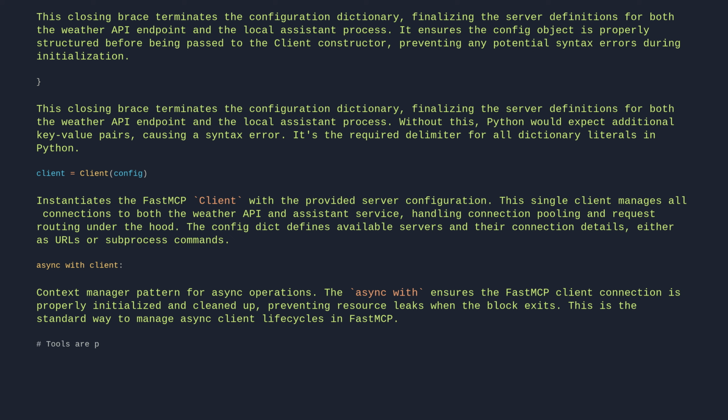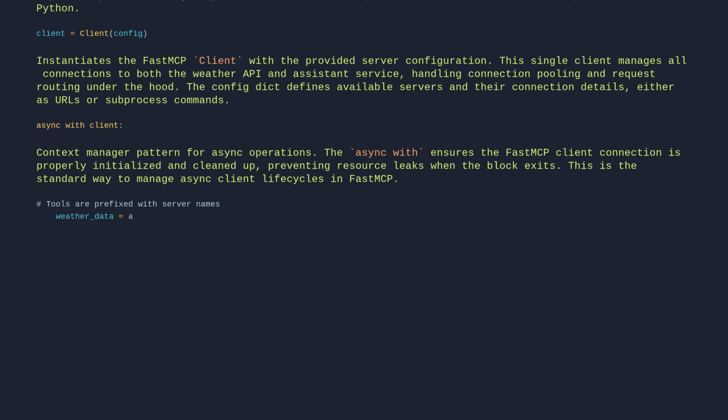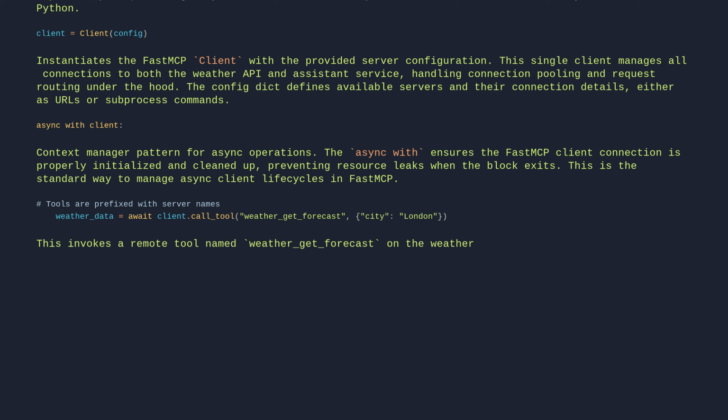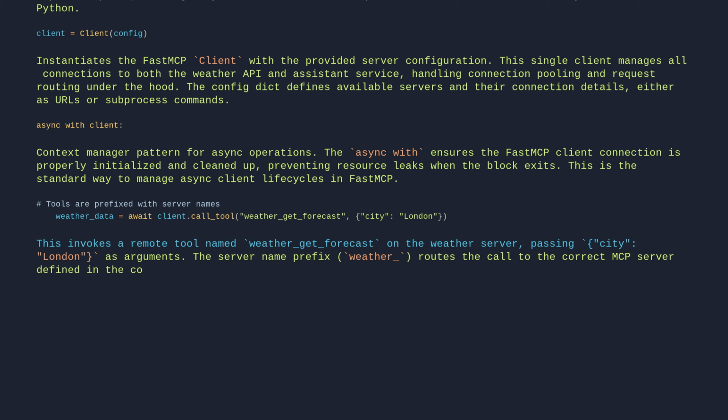Comment: tools are prefixed with server names. weather_data = await client.call_tool("weather_get_forecast", city: "London"). This invokes a remote tool named weather_get_forecast on the weather server, passing city London as arguments. The server name prefix, weather, routes the call to the correct MCP server defined in the config, enabling distributed tool execution across multiple services.